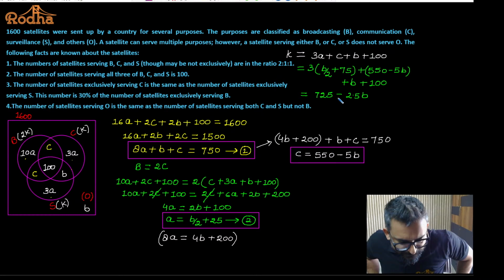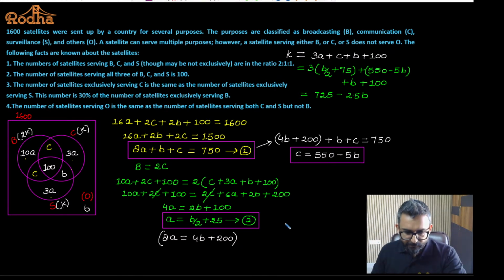I hope it is okay. And this is 3B by 2. Fine. And this is 5B and this is B. So 3B by 2, that means 1.5B, and B will make it 2.5B, minus 3 plus 2.5B will make it 2.5B negative. Understood? So this is the value of K I am going to get.